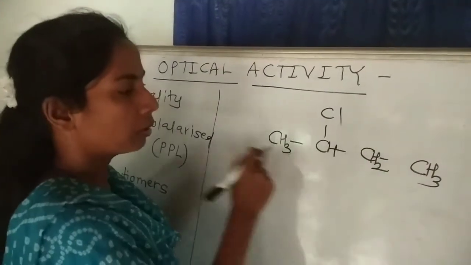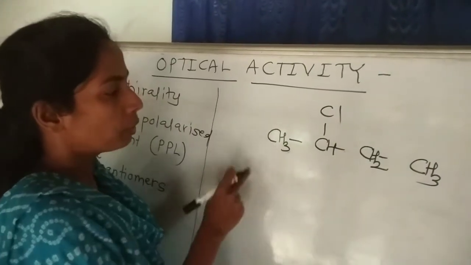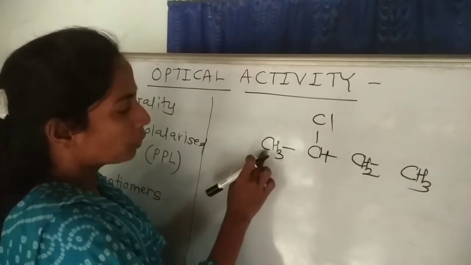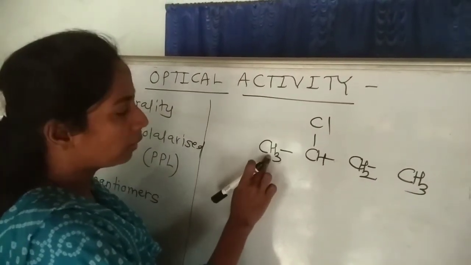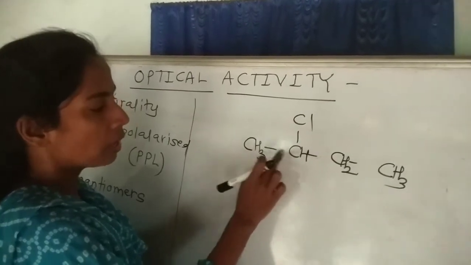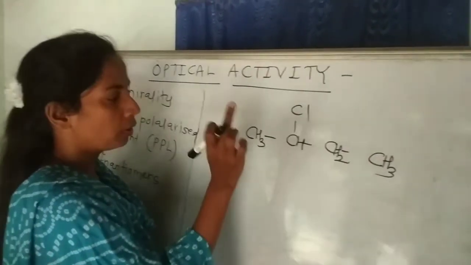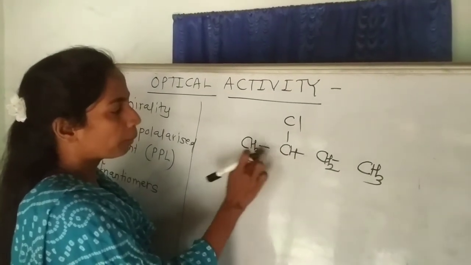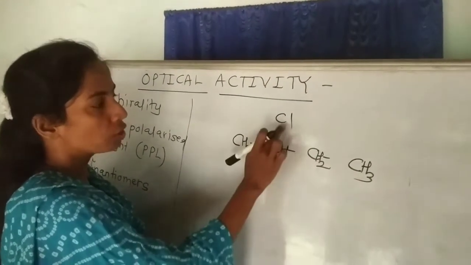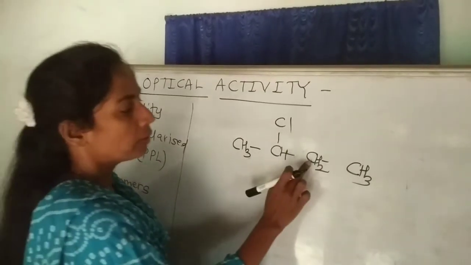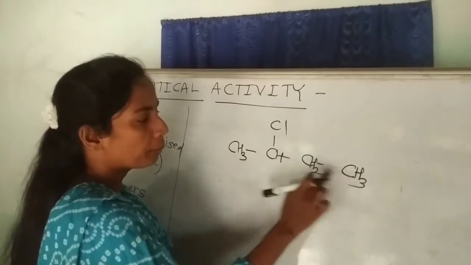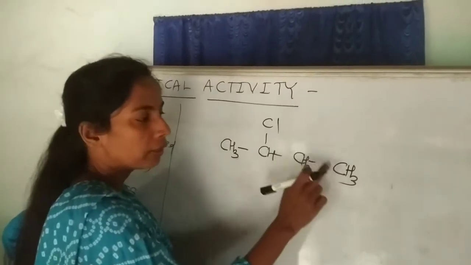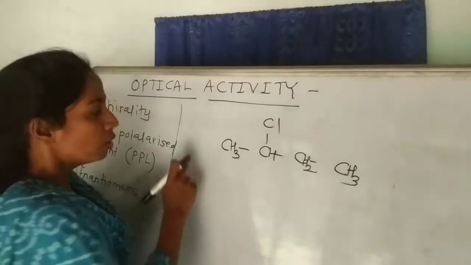In this structure, this is of 2-chlorobutane. In this particular structure, there are 4 carbon atoms present. The first carbon is directly attached to 3 hydrogens and 1 carbon. The second carbon is directly attached to carbon, hydrogen and chlorine. This is the carbon attached to 2 carbons and 2 hydrogens. And this one is the carbon which is directly attached to 1 carbon and 3 hydrogen.